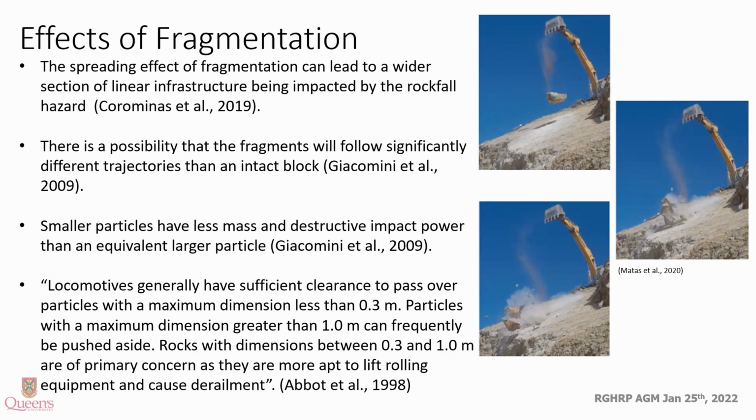While it's true that smaller particles have less mass and therefore less destructive impact power, specifically in the case of railways, Abbott et al. in 1998 found that medium-sized rocks with a dimension between 0.3 and 1 meter are of primary concern because these are the rocks that are more apt to lift rolling equipment and cause derailment.